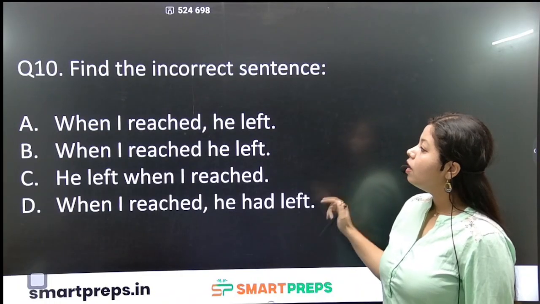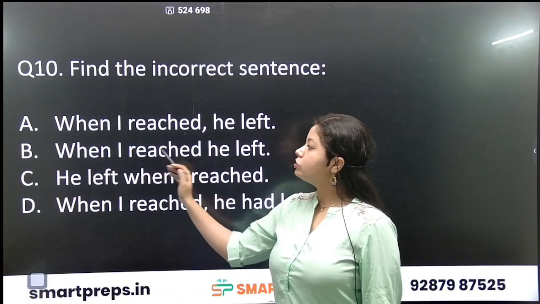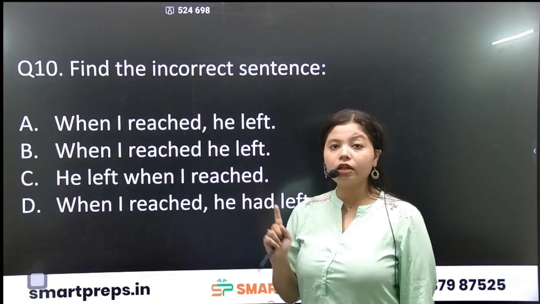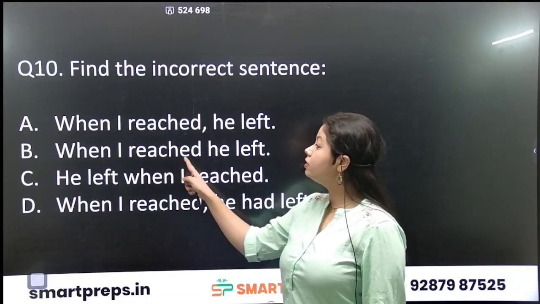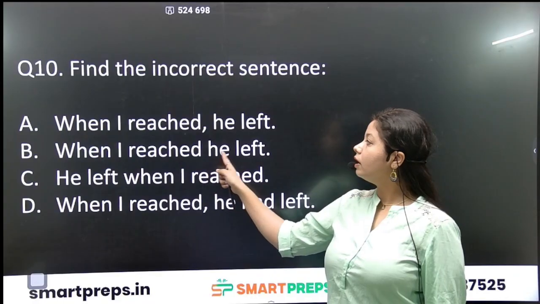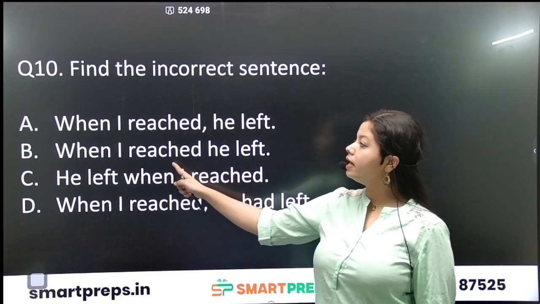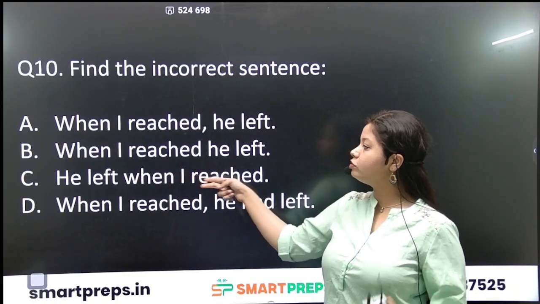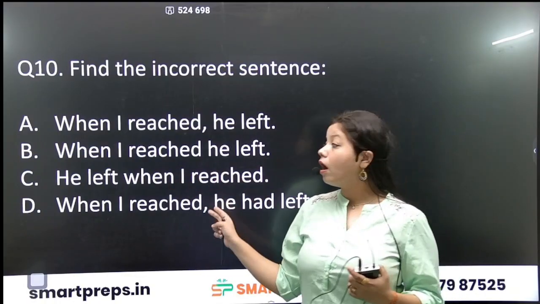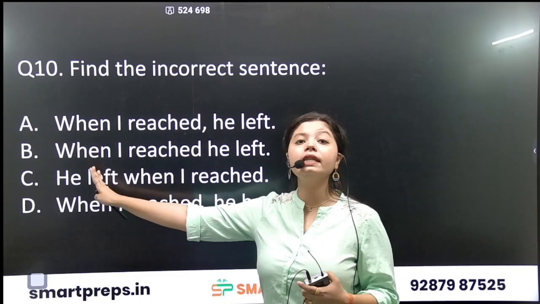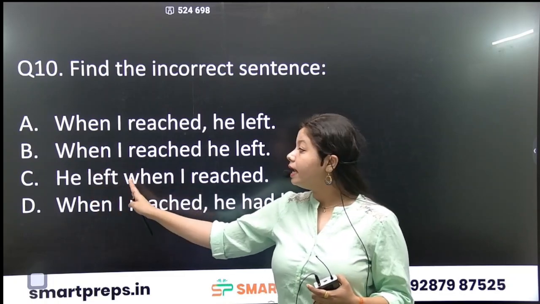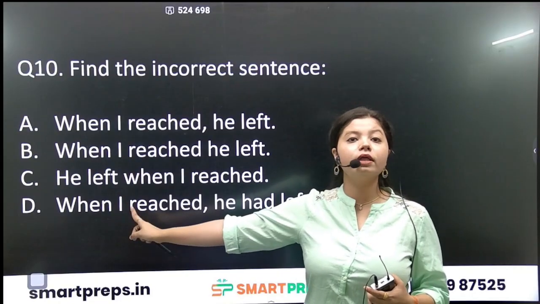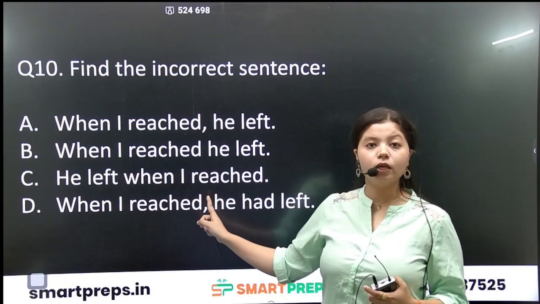Have you seen? When I reached. So starting with when. When is a subordinating conjunction. When I reached, there has to be a comma here. He left. So this is the incorrect one. Otherwise, when I reached, he left is a correct one. He left when I reached is also a correct sentence because he left is an independent clause, then the conjunction is there. It means the sentence has begun with an independent clause, so there is no comma in this particular statement.